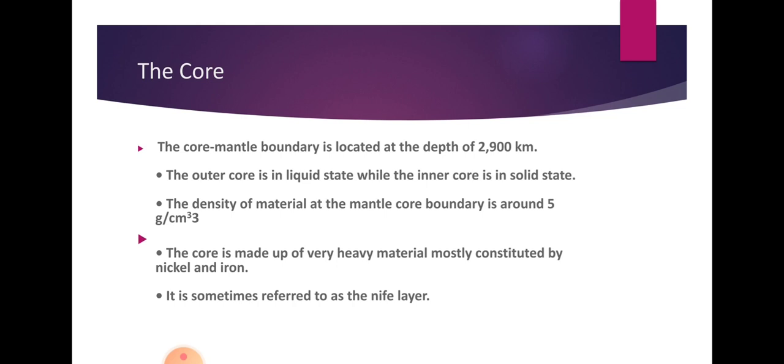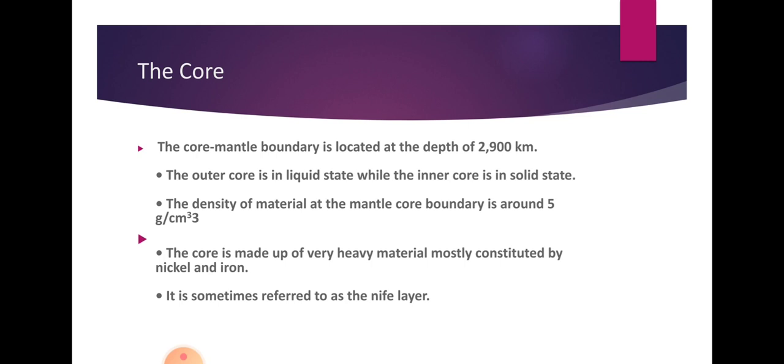Now the core. Again there is a change of structure between the mantle and the core, known as the Gutenberg discontinuity. The core-mantle boundary is located at a depth of 2900 kilometers. We divide the core into two parts: the outer core and the inner core.